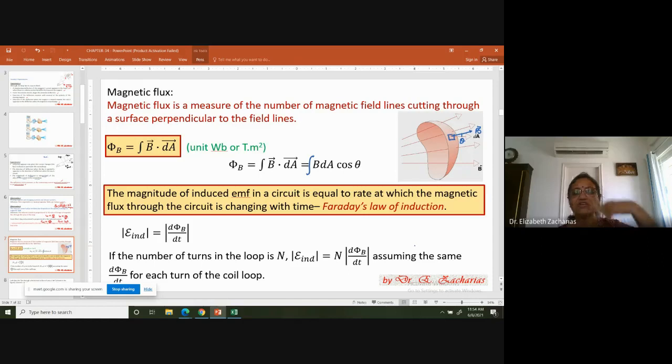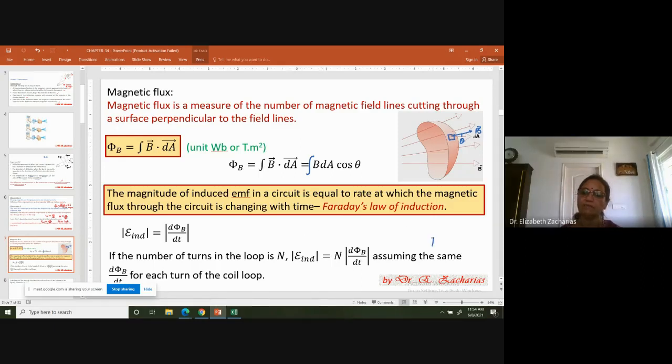Instead, if you have N number of turns, then the induced EMF is going to be N times the rate of change of flux through one turn. So N into d phi B by dt. Okay, so that's your final equation for induced EMF.